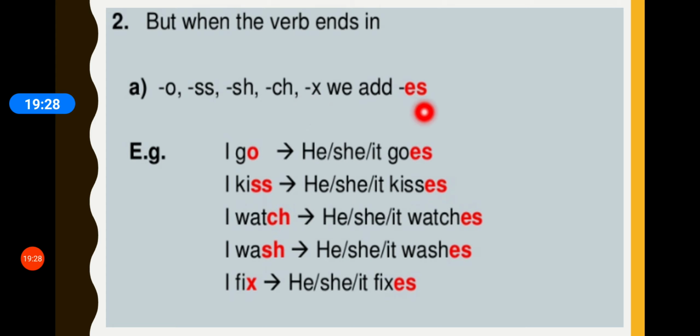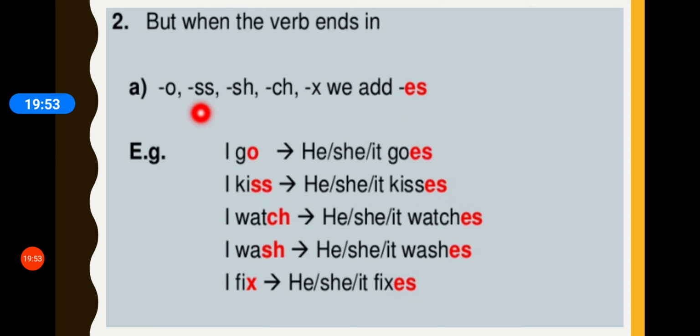Sounds difficult? It is not. Don't worry. I'll give you an example of each one of them. Ends in O. For example, go. I go and he goes. Whenever the verb ends in O, we add ES. Right?